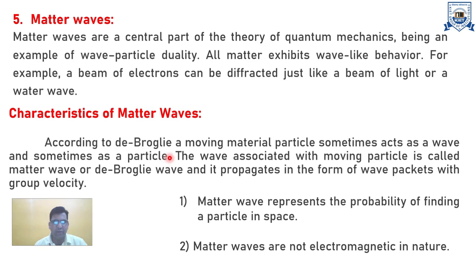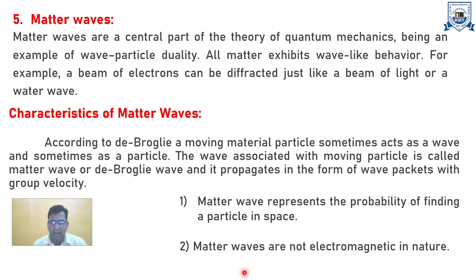According to de Broglie, a moving material particle sometimes acts as a wave and sometimes as a particle. The wave associated with the moving particle is called the matter wave or de Broglie wave, and it propagates as a wave packet with the group velocity. They have some properties. Number one, matter waves represent the probability of finding the particle in the entire region, and we can calculate where the particle is on the basis of this parameter.